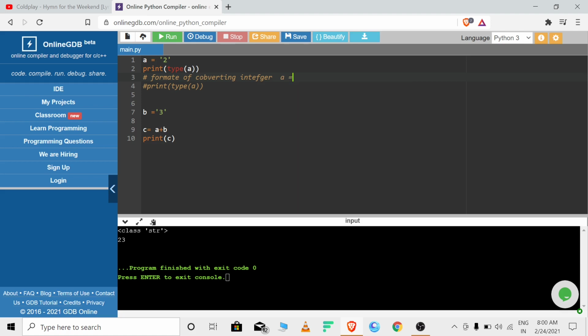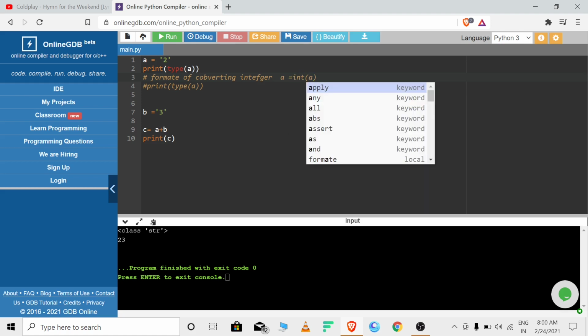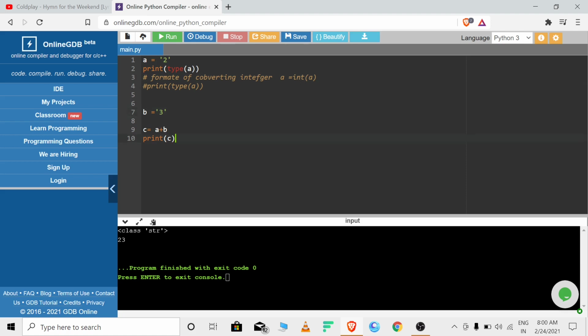Okay, a equals int a. That's it. So b equals 3. Done. So how can we assign a string? We can assign a string with a single quote, a double quote, and a triple quote too. So it is very easy. Let's assign it with triple quotes. Now it's okay.